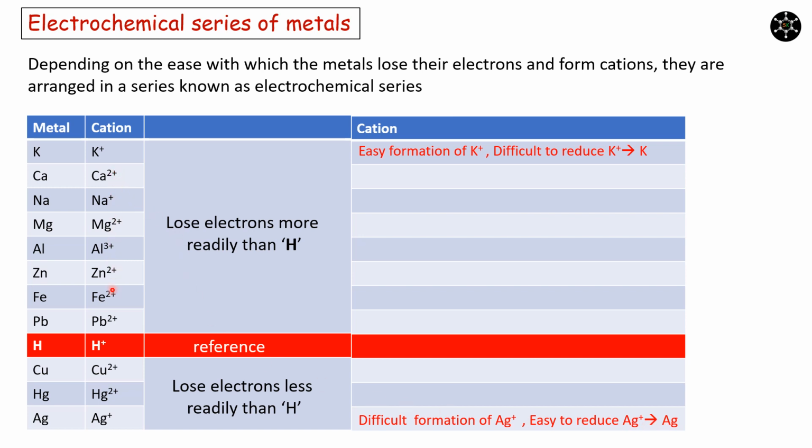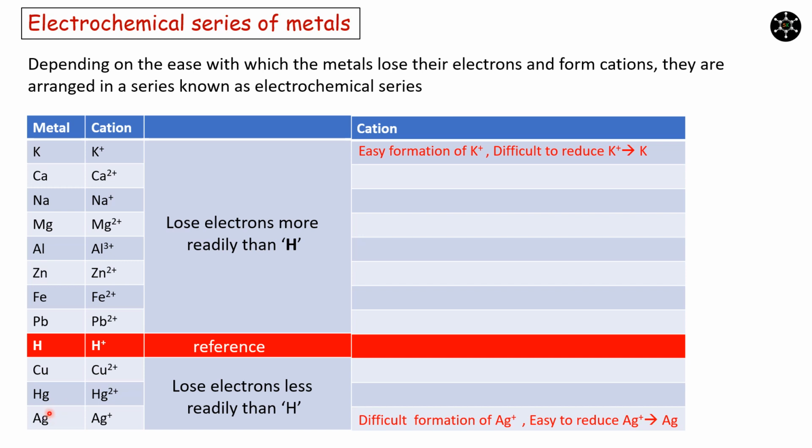And all the elements which are in between also follow the same order. Most reactive metal, least reactive metal; easy formation of K+, difficult formation of Ag+; difficult reduction of K+ to K, easy reduction of Ag+ to Ag.